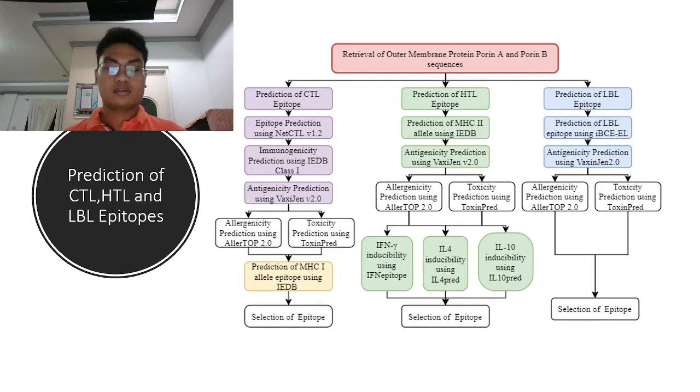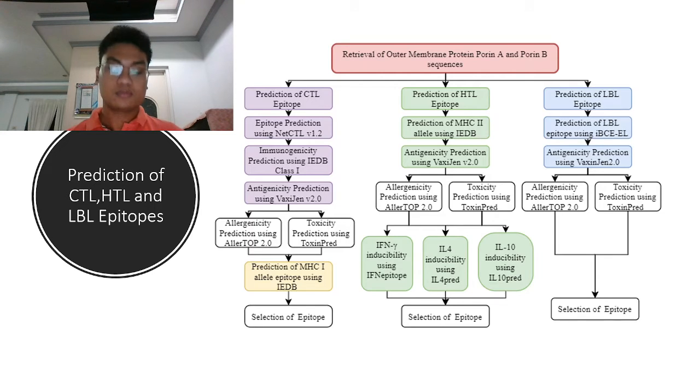For HTL epitopes, the IEDB MHC binding tool was used to determine the epitopes and HLA allele partners. A percentile score of less than 1.5 was used to select an epitope. The epitopes below 1.5 are then evaluated for allergenicity, toxicity, and antigenicity. The allergenicity was predicted in AllerTOP, the toxicity in ToxinPred, and the antigenicity in VaxiJen. The antigenicity threshold was greater than 0.75 for the epitopes.